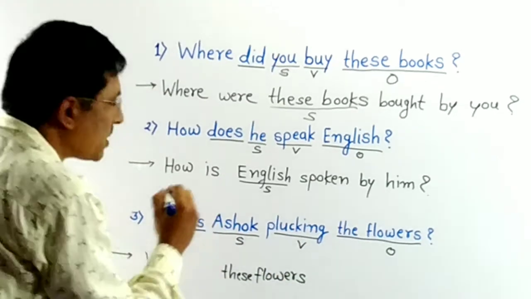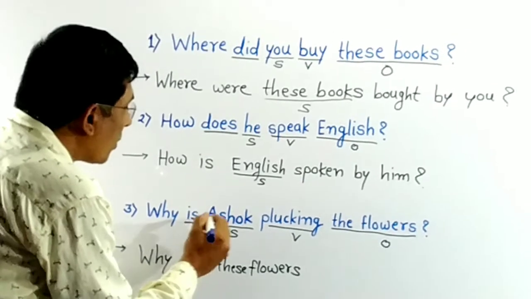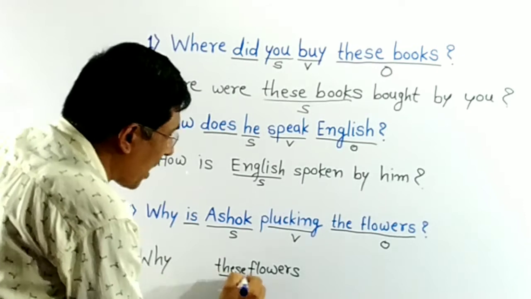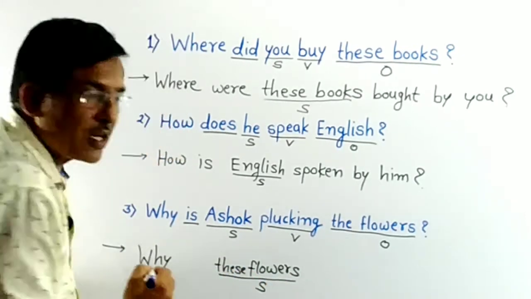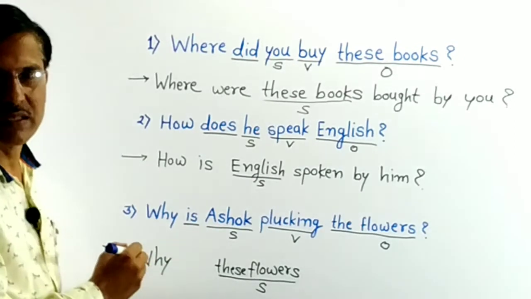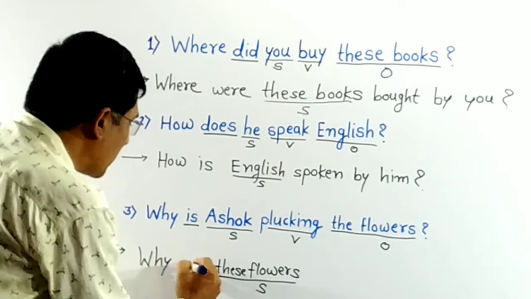Here is helping verb. You know, here Ashok is singular, so is there. But here these flowers is subject, and subject is plural. So use plural form of is. Are is the plural form of is. So write are.